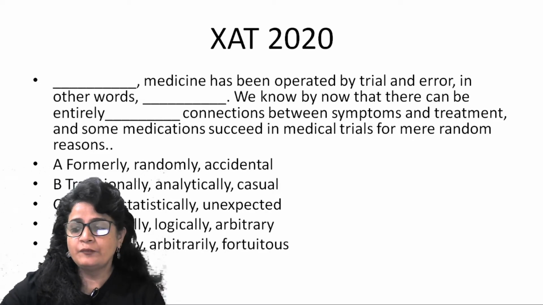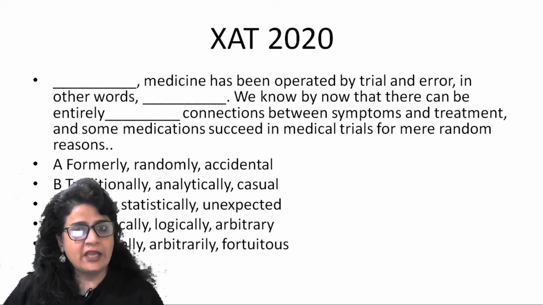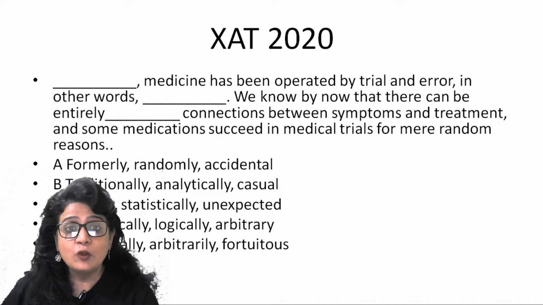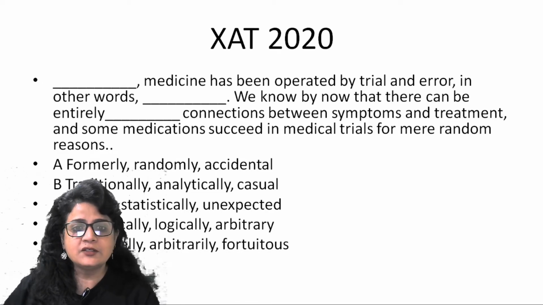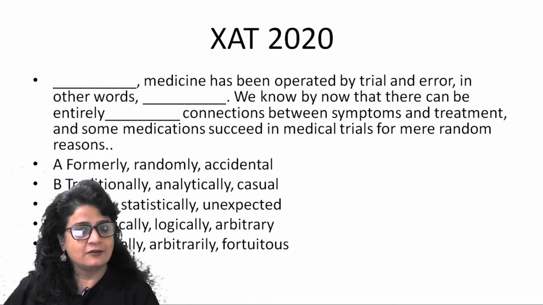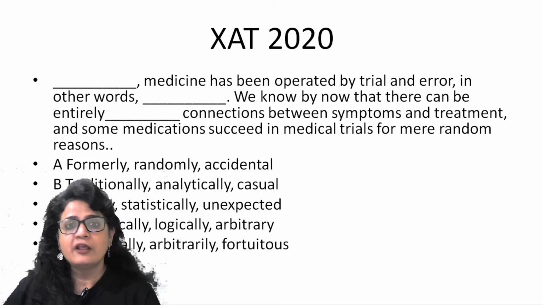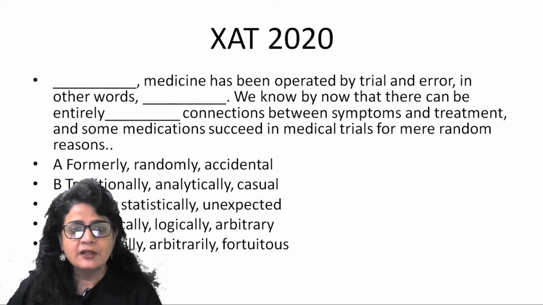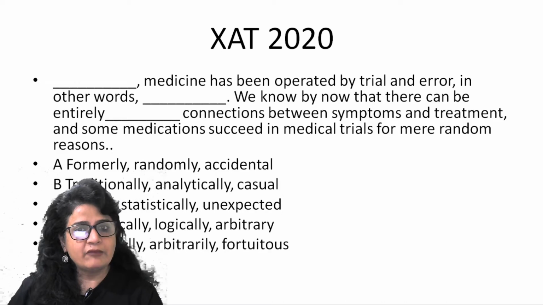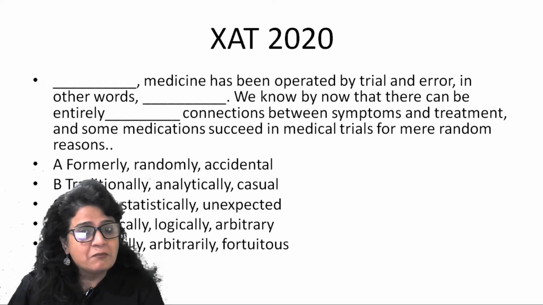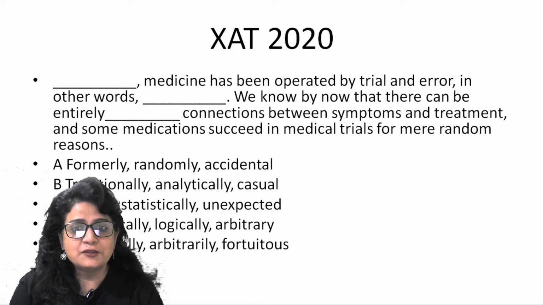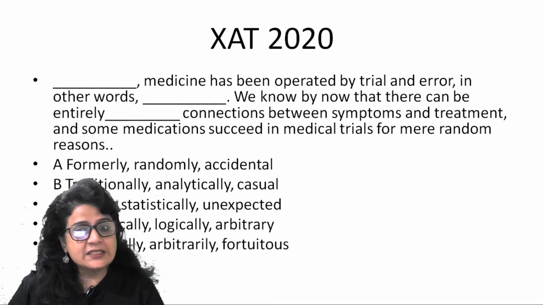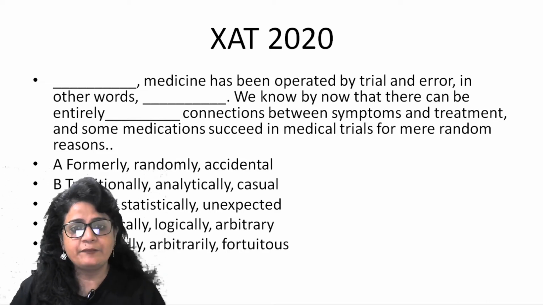Alright? So a bit of logic will also be applied in FIB. You may not know the meaning of all the words, but trial and error is not analytical, is not statistical, it's not logical. It has to be random, it has to be arbitrary. With that, I eliminated three options, and between formerly and historically, I came to my answer despite not knowing the meaning of the word fortuitous. Alright? So please be wary of these important links that are given.